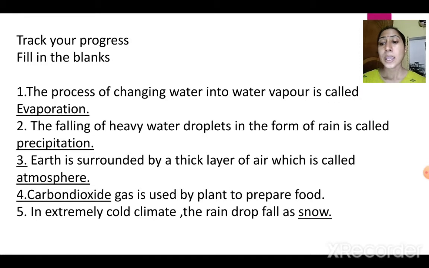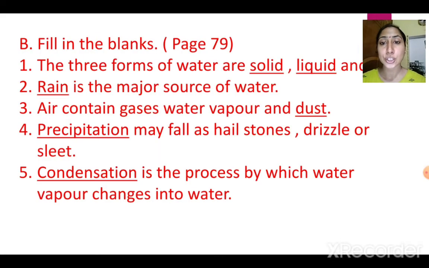Okay. In extremely cold climate, the raindrops fall as snow. So precipitation, you remember different forms of precipitation. When it is an extremely cold climate, the raindrops freeze and they fall on the ground as snow.